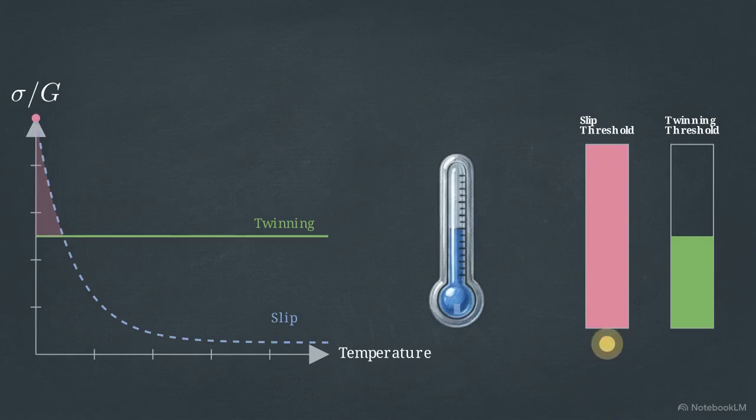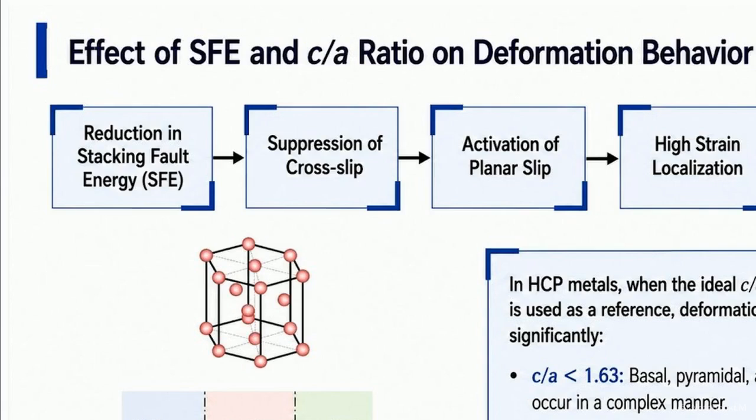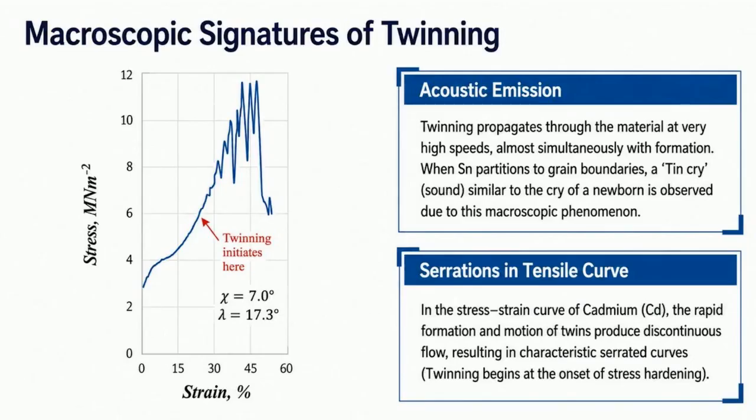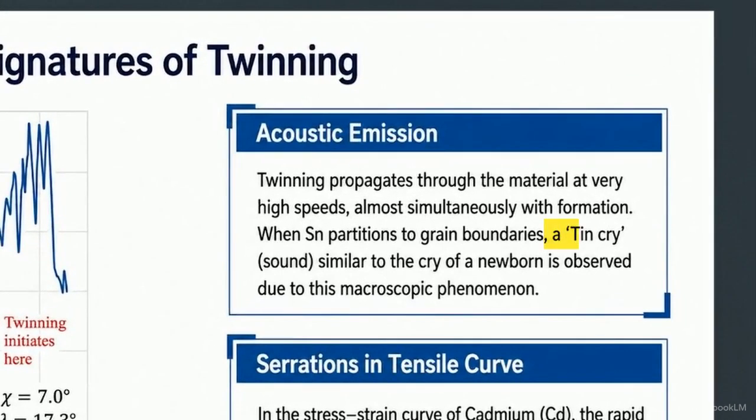This graph charts the thermodynamic triggers for these mechanisms. Notice the dashed red and blue curves. As temperatures drop or strain rates spike, the critical stress required for normal dislocation slip rises exponentially. Conversely, the twinning threshold remains flat. It is almost entirely temperature insensitive. When the stress required for slip becomes prohibitively high in extreme environments, twinning requires less energy and takes over. In hexagonal close-packed metals, altering the stacking fault energy or the atomic spacing dictates this threshold.